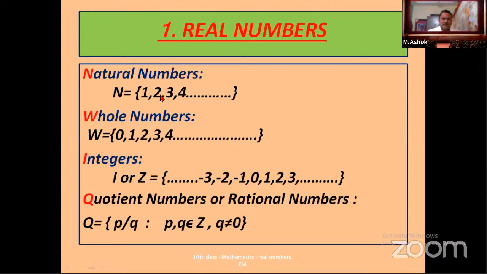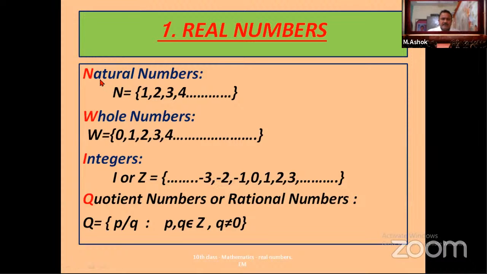So every number can be represented in the form of P by Q. That's why every natural number is a whole number, every whole number is an integer, and all integers are rational numbers.